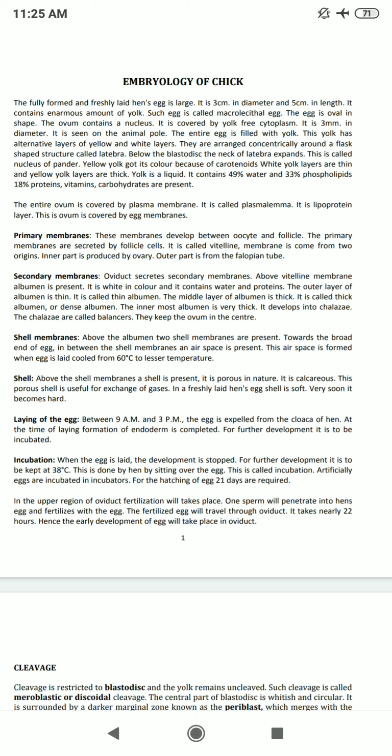Albumin is present, and it is white in color and contains water and proteins. Two shell membranes are present, and towards the broad end of the egg, in between the shell membranes, an air space is present. This air space is formed when the egg is laid and cooled from 60 degrees centigrade to a lesser temperature.